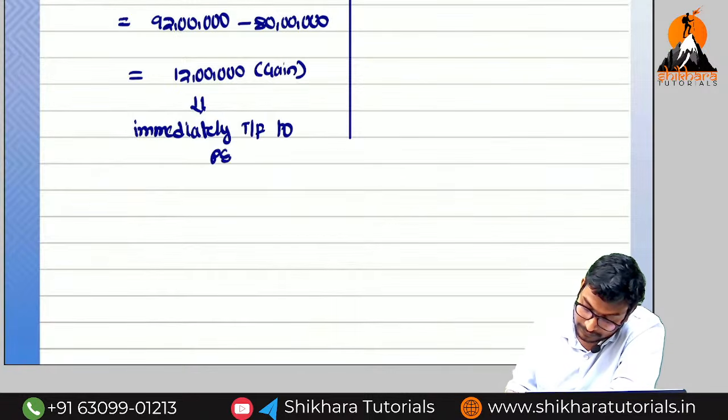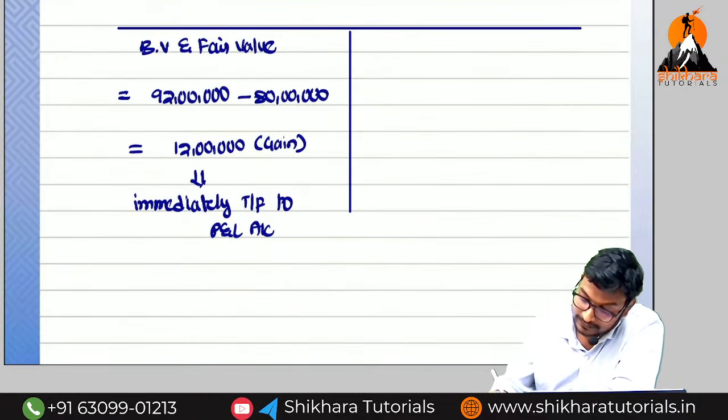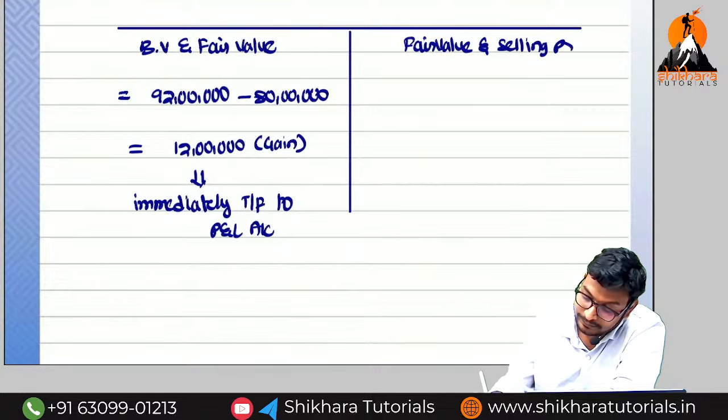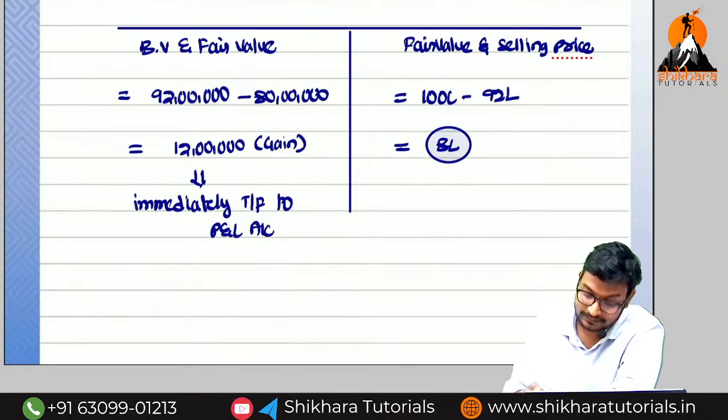transfer to the P&L account. So next, the difference between fair value and selling price. So what is the selling price? 100 lakhs. What is the fair value? 92 lakhs. We are getting a gain of 8 lakhs. What do we need to do with this gain of 8 lakhs?